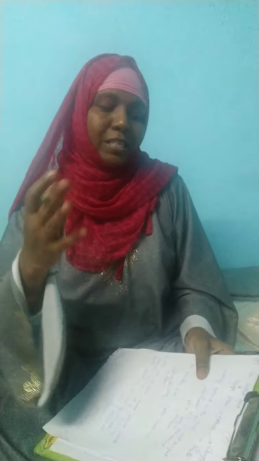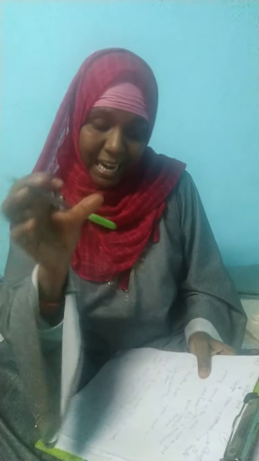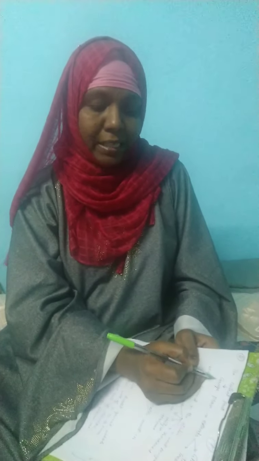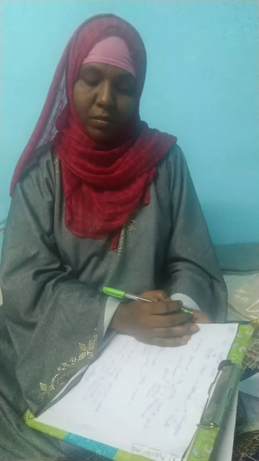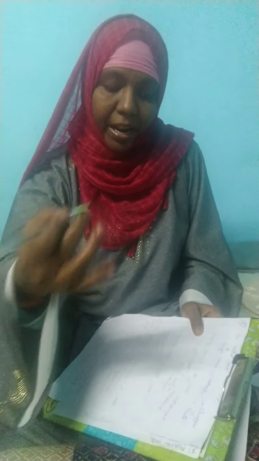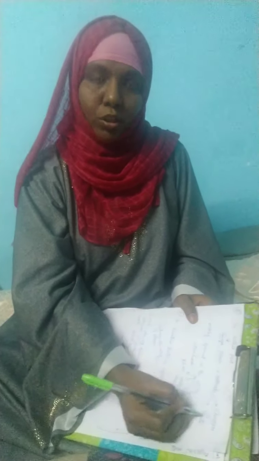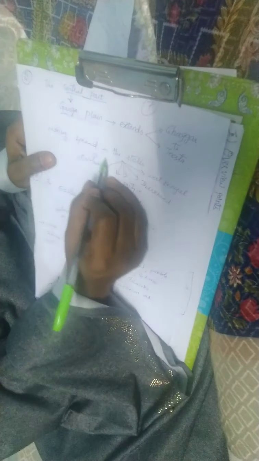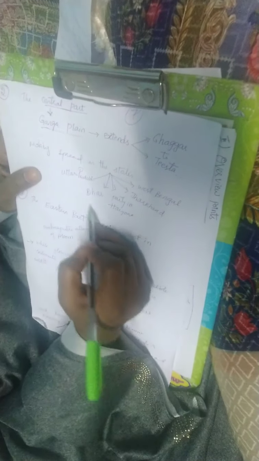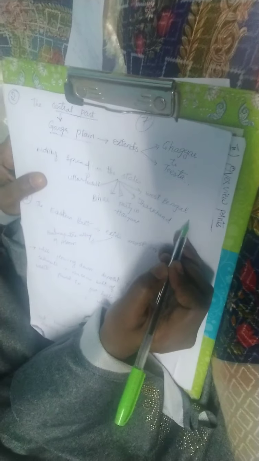Okay, when we talk about the central part, the Indo-Gangetic central part has the Ganga plains, which extend from Ghaggar to Teesta. It is mainly spread over many states: Uttar Pradesh, Bihar, partly Haryana, Jharkhand and West Bengal.